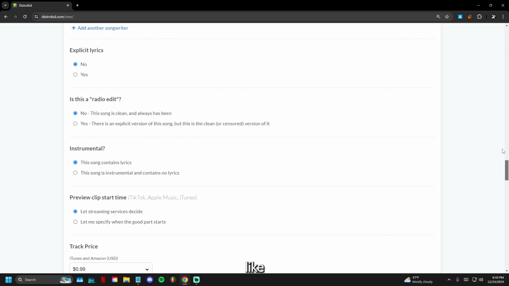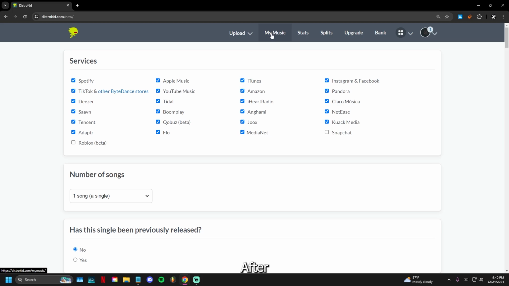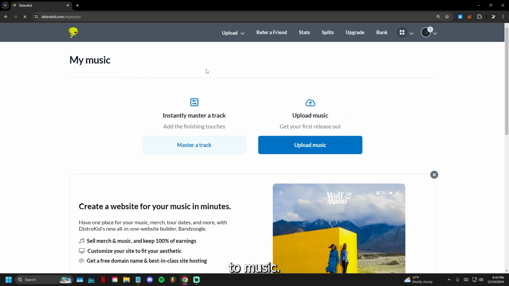Once you hit continue, like literally 30 seconds, 10 seconds after, you're going to head over to music, go to your homepage, and then it's going to appear right here. Your cover art will be right here, your song title. And once it goes live, you can instantly check the analytics for that specific song. So you can actually go into detail of how well it's performing across every single platform.